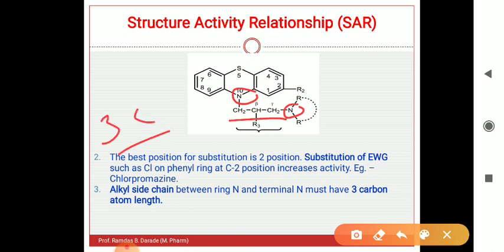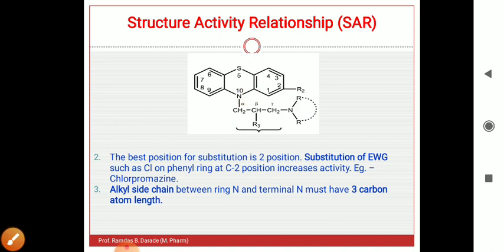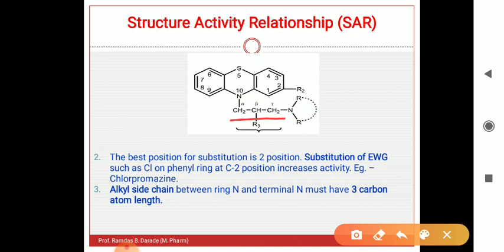This is required for optimum, or maximum, activity. The length of this chain must be 3 carbons, not more and not less. If we increase or decrease the length of this chain, there is a loss of pharmacological activity.